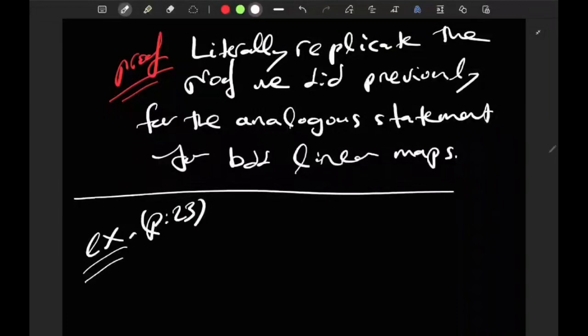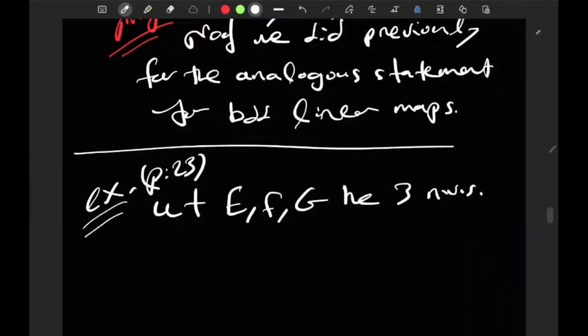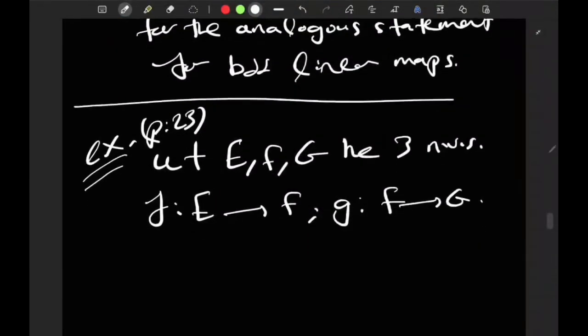Okay, this example talks about the composition operator. Let E, F, and G be three normed vector spaces. If I have a map f going from E to F and a map g going from F to G, I would want to talk about the map g round f. And this will be a map going from E to G.